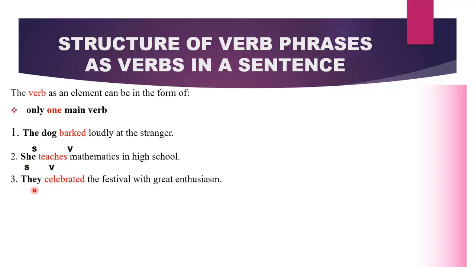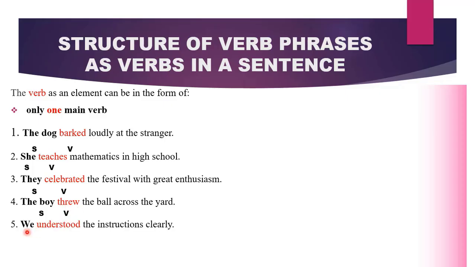In the third sentence, we can see one word as our verb. They celebrated the festival with great enthusiasm. The subject is they, and celebrated is the only verb. In the fourth sentence, the boy threw the ball across the yard. The subject is the boy, and threw is the only verb in the sentence.